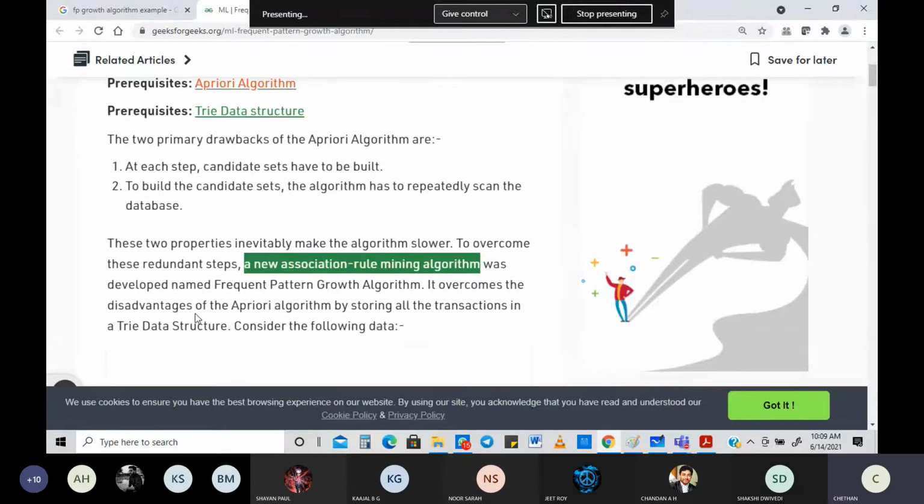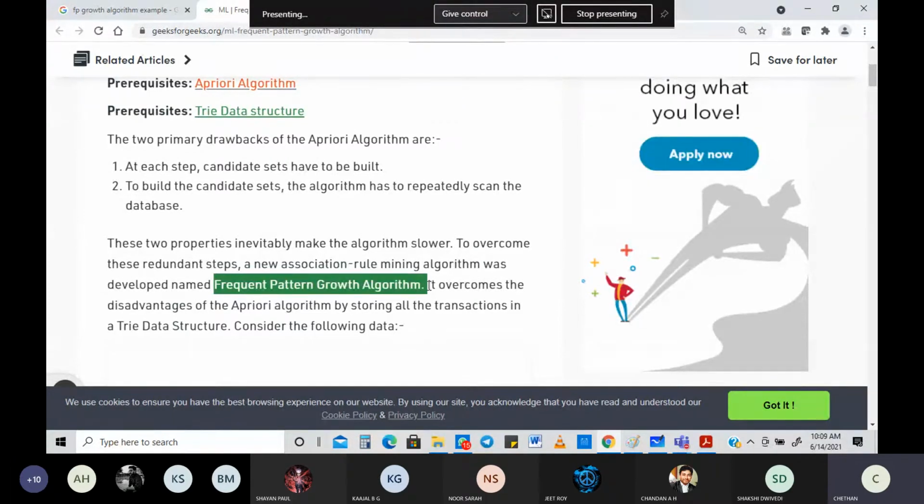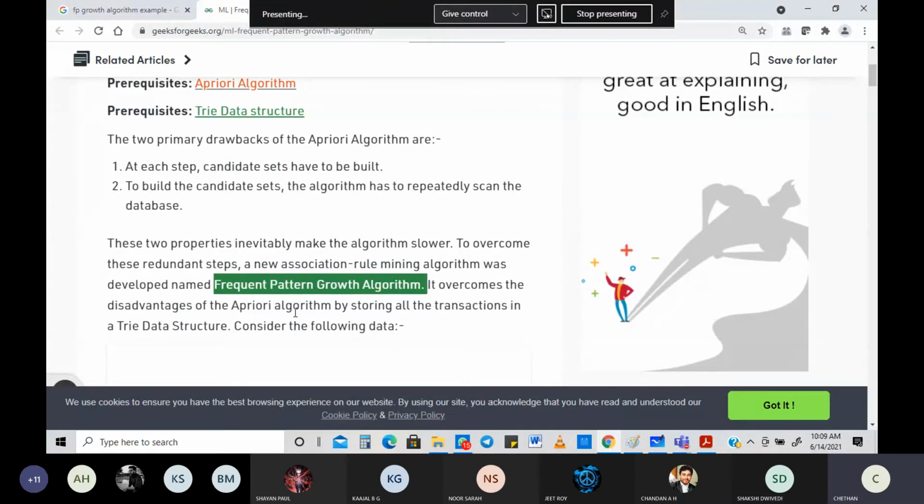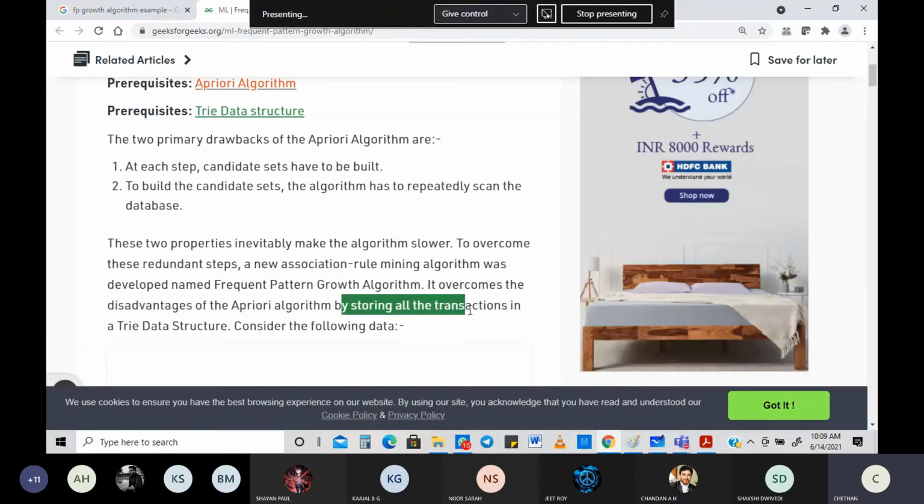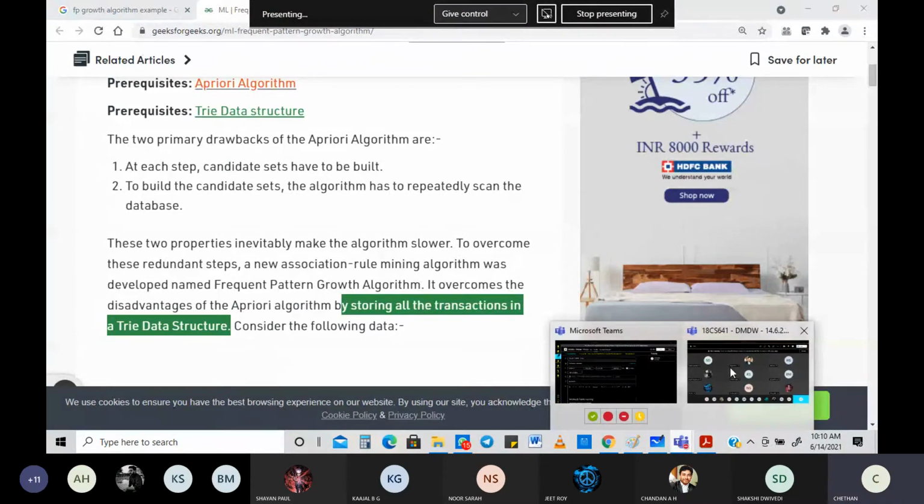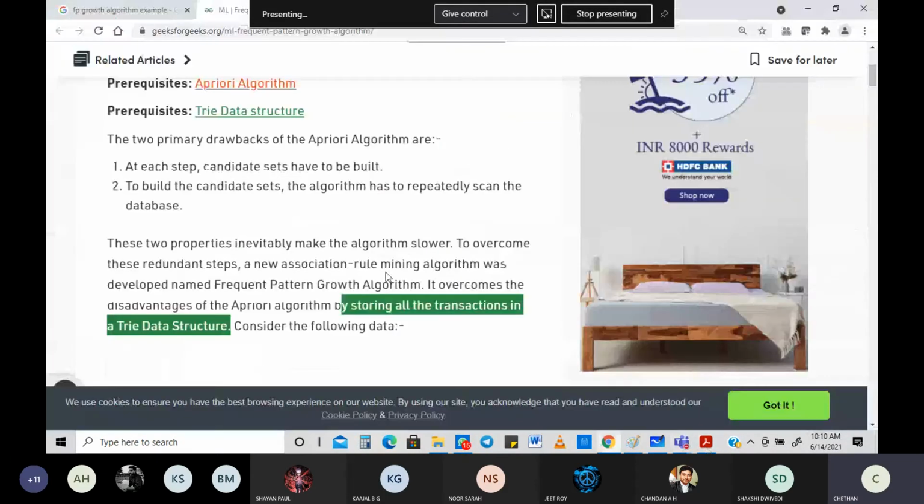What does the FP growth algorithm do? It overcomes the disadvantage of the a priori algorithm by storing all the transactions in a tree data structure. So how does it overcome? This may again be a question: what are the disadvantages of the a priori algorithm, and how do you overcome them?